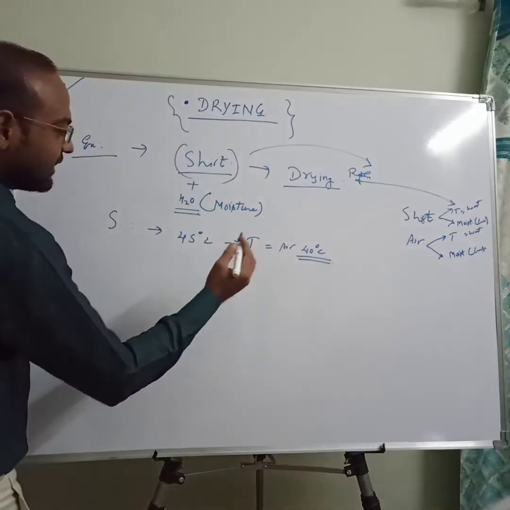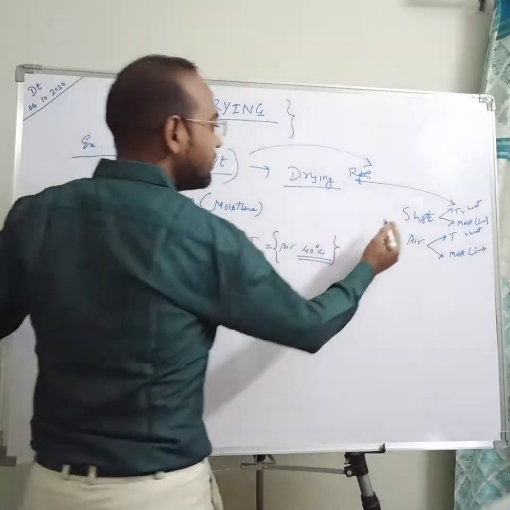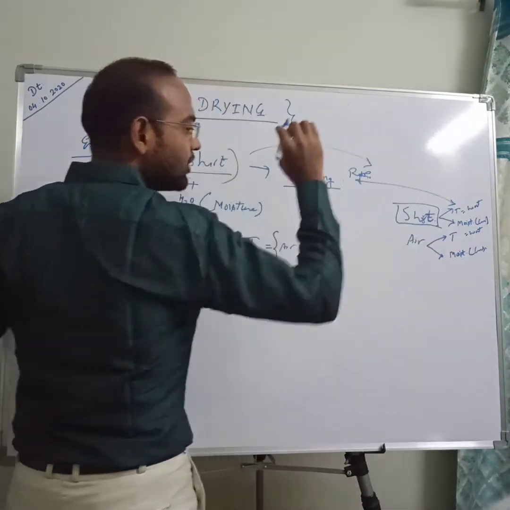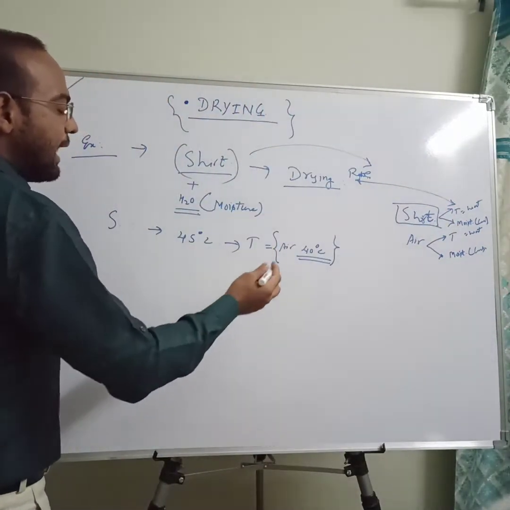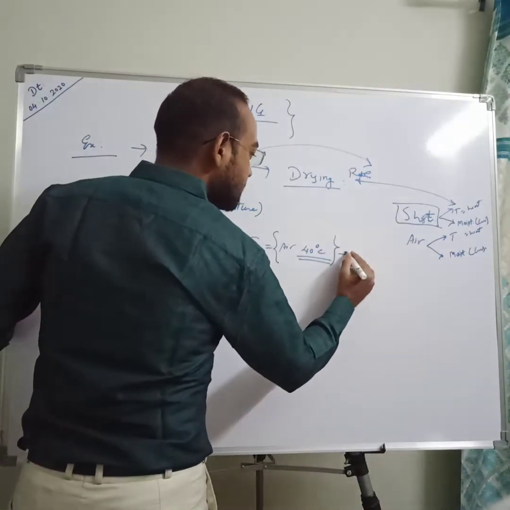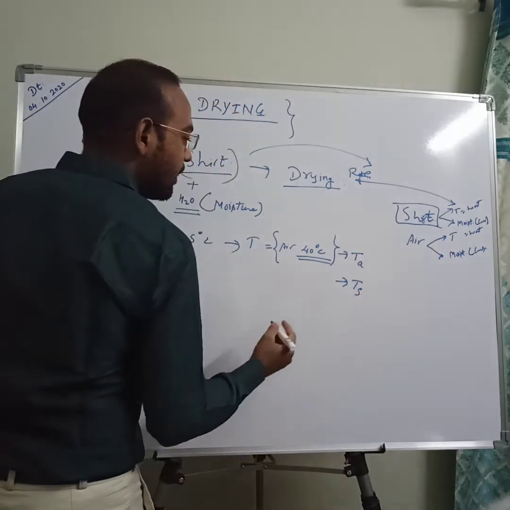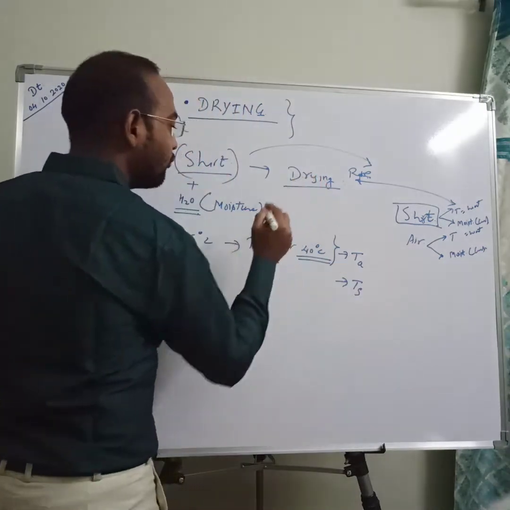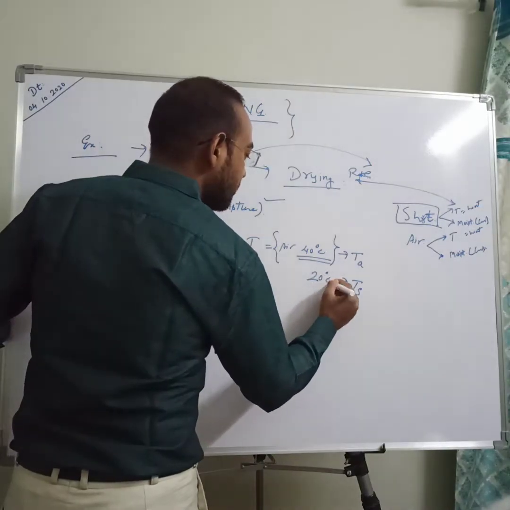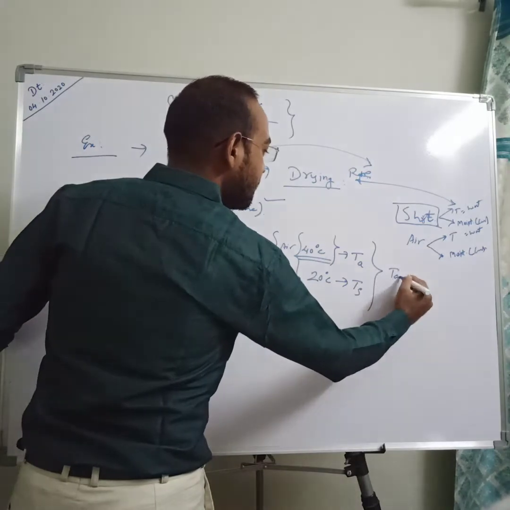So the dry air at around 40 degrees Celsius comes in contact with your shirt, which is already put on the rope for drying. This is the temperature of air, and the temperature of our shirt, since it contains a lot of water, is around 20 degrees Celsius. So there is a difference in temperature.